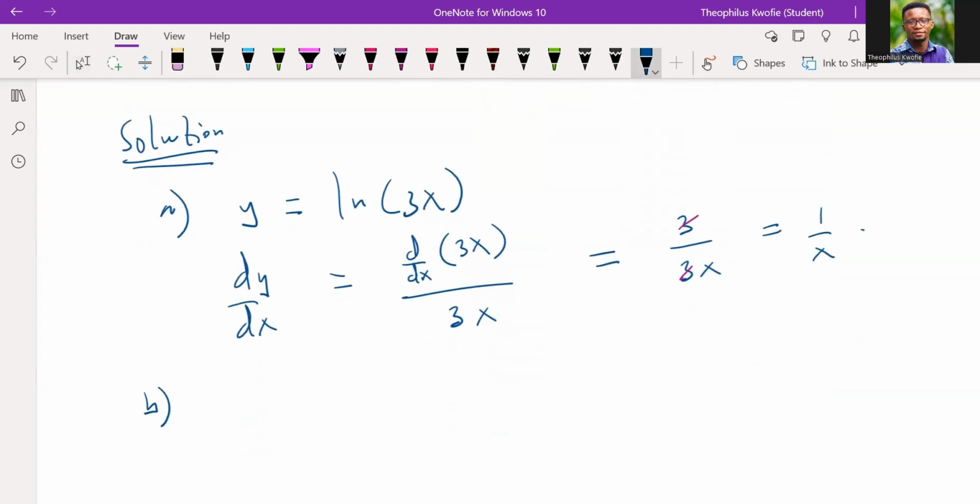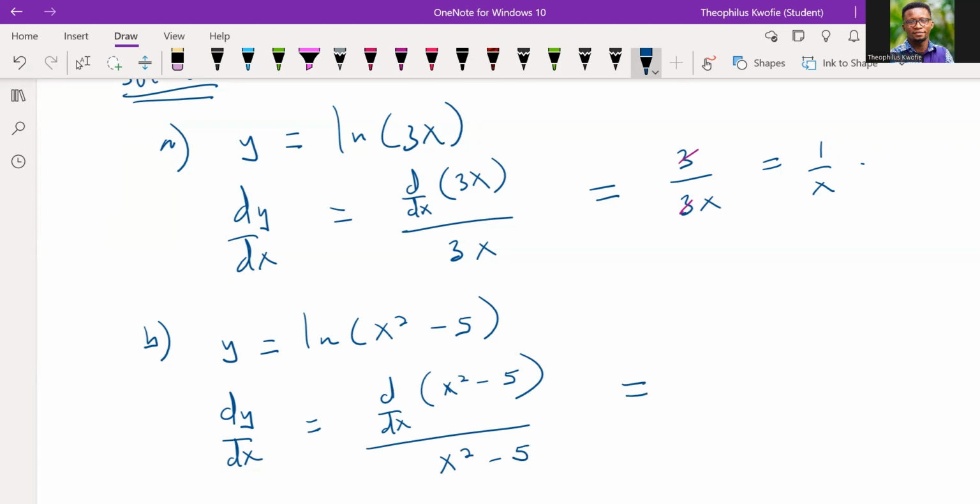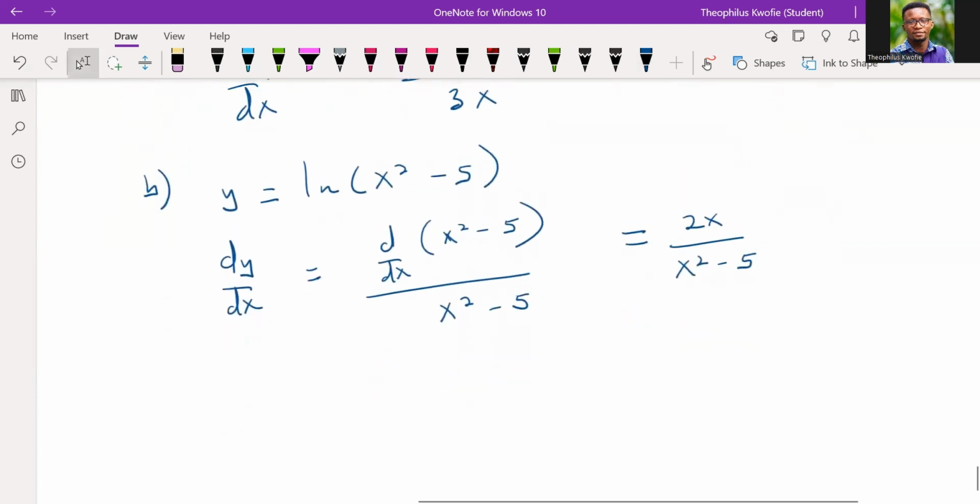All right, the b part. Now the b part, we have y equal to the natural log of x to the power 2 minus 5. When we differentiate this, we differentiate the input, then we divide it by the input. When you differentiate 2x minus 5, differentiating 2x you get 2x, and differentiating minus 5 you get 0, because it is a constant. Divided by the input. See, it's very simple. Good.